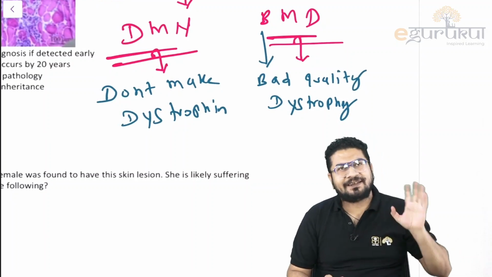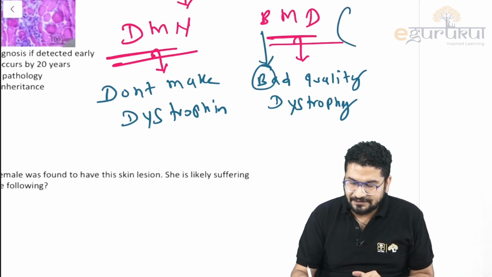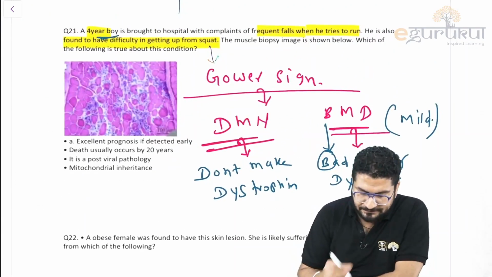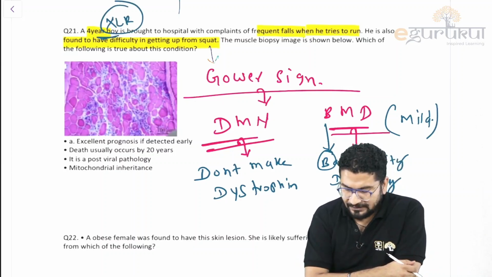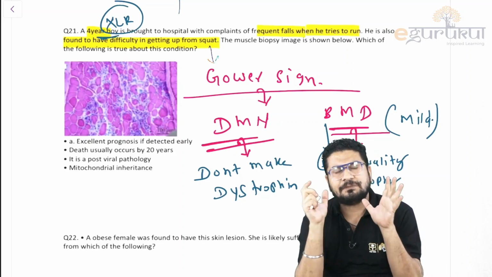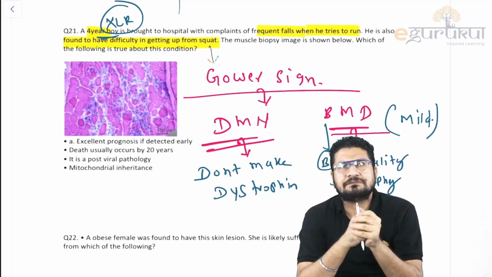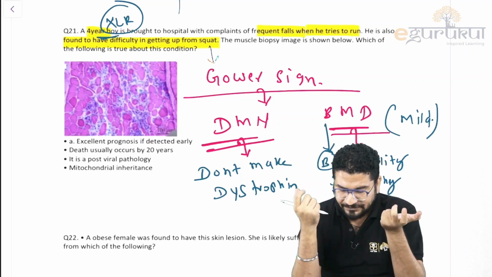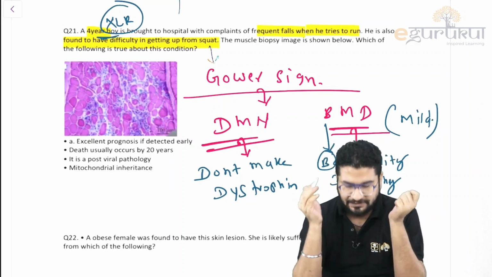Always remember, something is better than nothing. Am I right? Bad quality dystrophin versus no dystrophin. So Becker is considered a milder variant of the disease. And you can see the question says boy. Boy means it's an X-linked recessive disorder, commonly seen in boys. Both these patients will be wheelchair bound. They will have muscle fatigue and muscle problems. They keep on crawling, and they cannot properly stand. There will be hypertrophy of the calf muscle. Your diaphragm is a muscle, so there will be diaphragm involvement and they will die because of diaphragmatic failure.